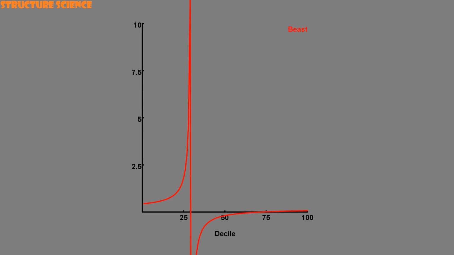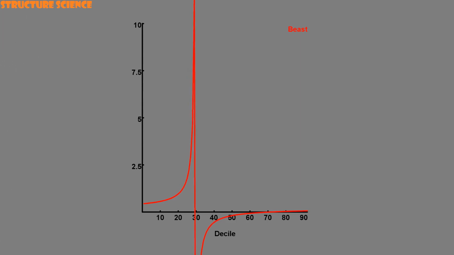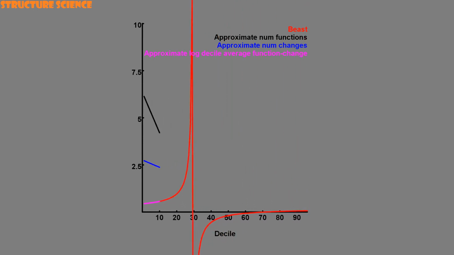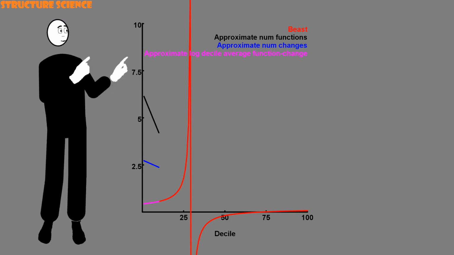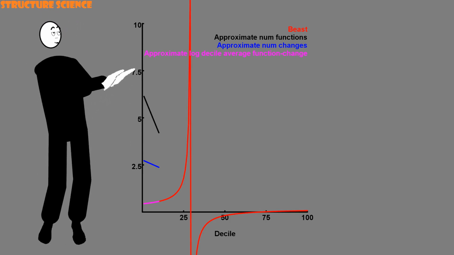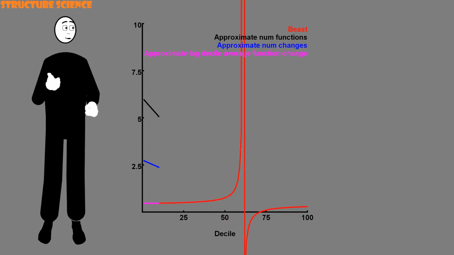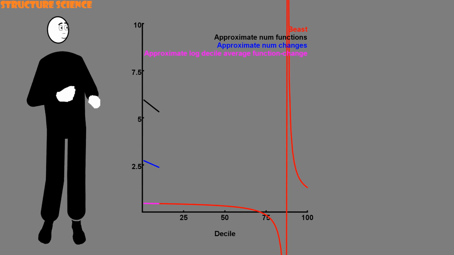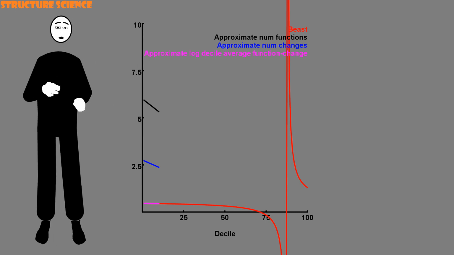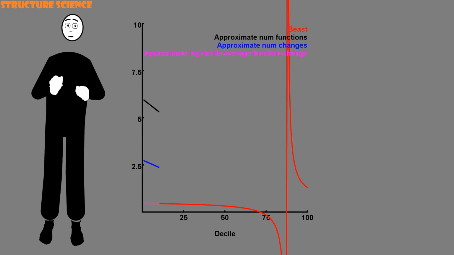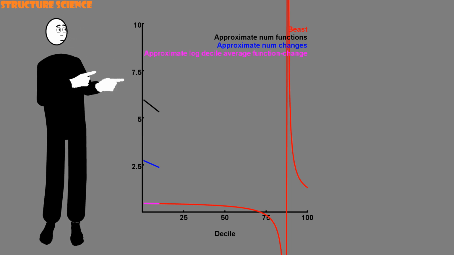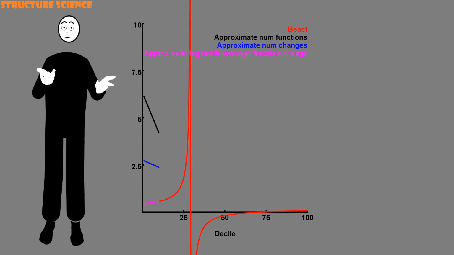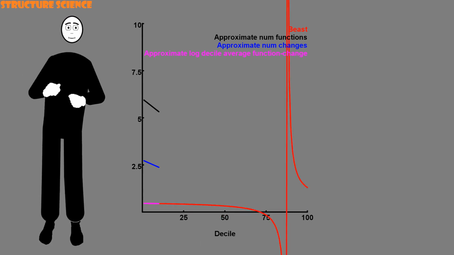Yes, the graph we've seen so far in the 1st to 10th decile range is just a segment of this thing. But note that the slope of this thing is positive everywhere. It slopes up to infinity, teleports back to the bottom of the universe, and just keeps on sloping up. Whereas here's a graph for a program that does not obey the average cost relation. It slopes down everywhere. So regardless of the oddness of this graph, the key to understanding whether a program obeys the average cost relation is to find the slope of this beast, and particularly to find the sign of the slope. If the slope is positive, the relation holds. If not, it doesn't.